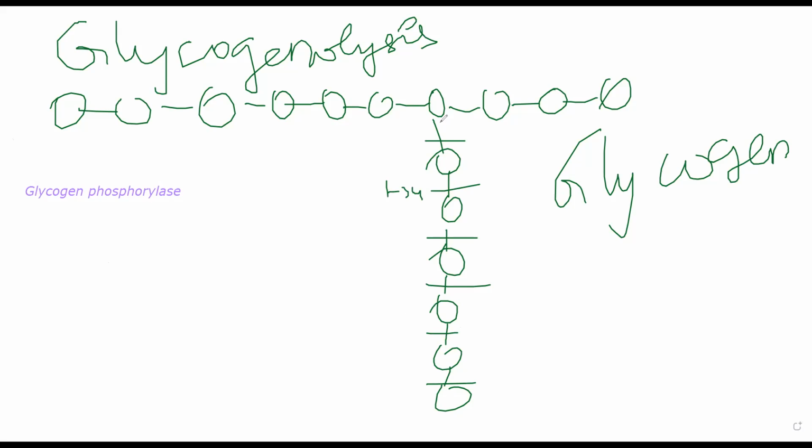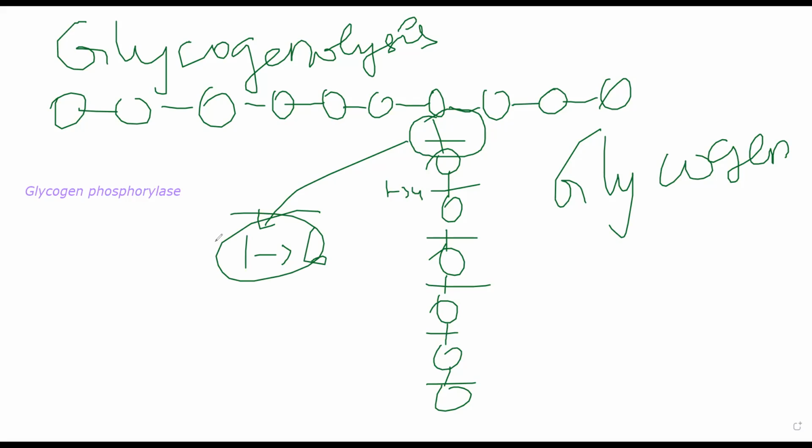These are all 1,4 linkages. Remember, only this bond has a 1,6 linkage. Everything else is a 1,4 linkage. First carbon bound to fourth carbon. Only that branched molecule has a first carbon attached to a sixth carbon. This keeps on occurring. Ultimately, there will be a debranching enzyme that will break this bond as well. You get an enzyme called glucan transferase, which will break the branch.